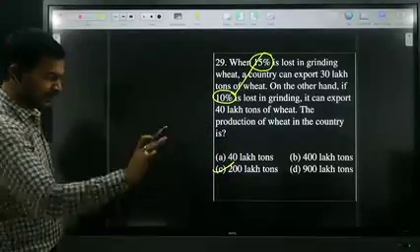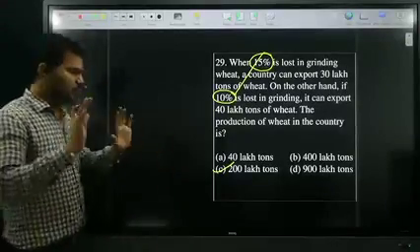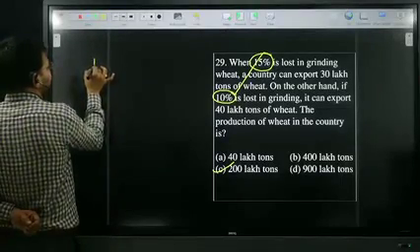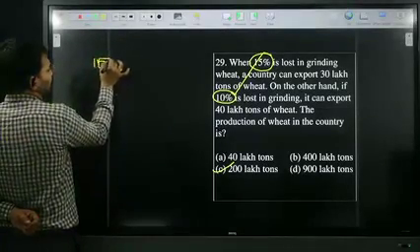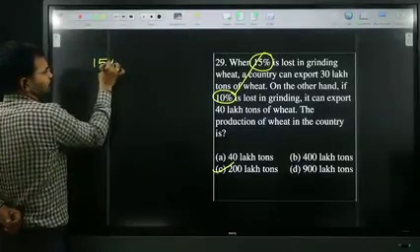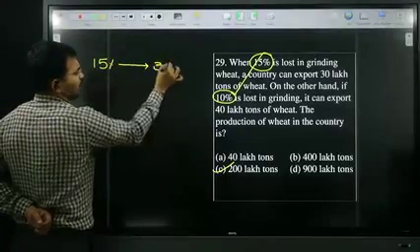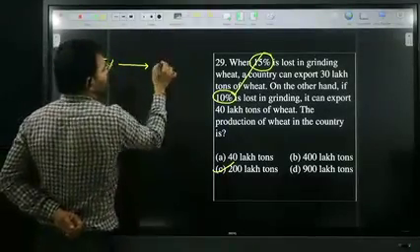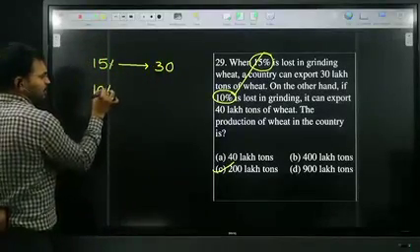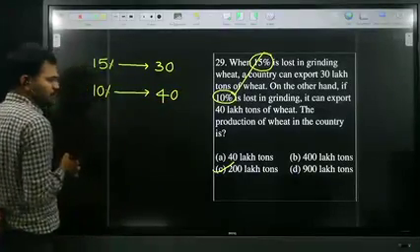So once again I will explain on the board. Just observe clearly here. In the first case, wastage is 15%. When 15% wastage is there, the country can export 30 lakh tons of wheat. In the next case, 10% wastage is there. In that case, the country can export 40 lakh tons of wheat.